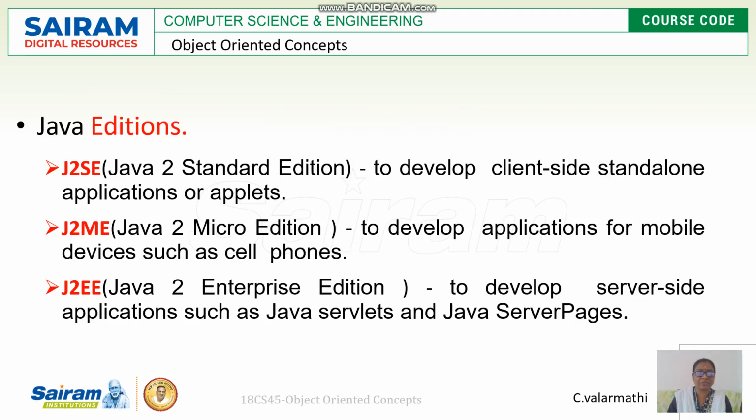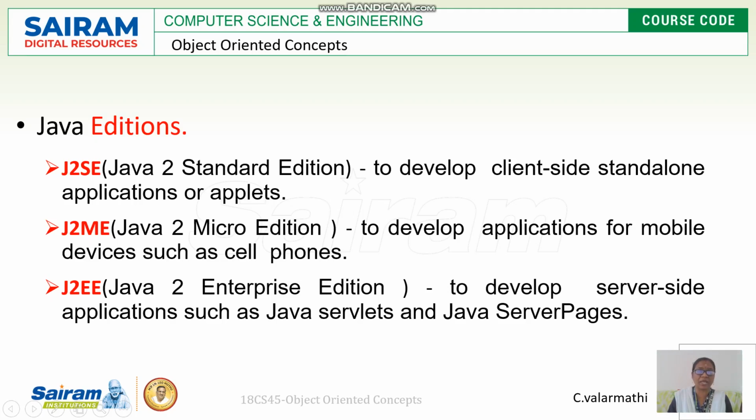There are three different types of editions available in Java, named J2SE, J2ME, and J2EE. I think you might have heard these words. What is the expansion of J2SE? J2SE is Java 2 Standard Edition.